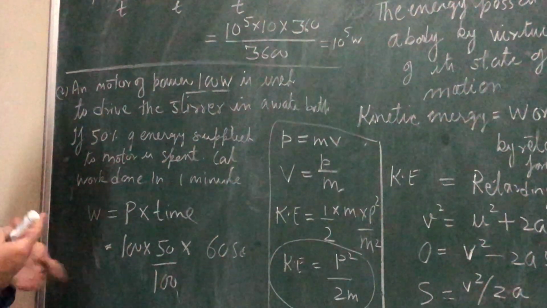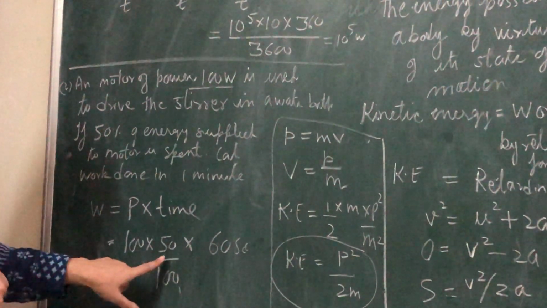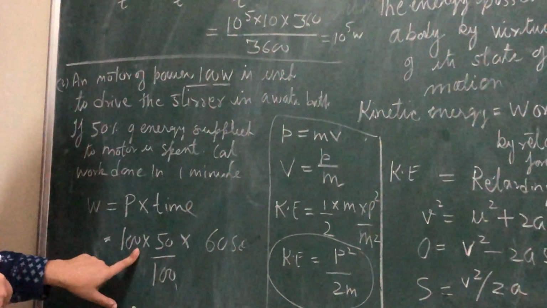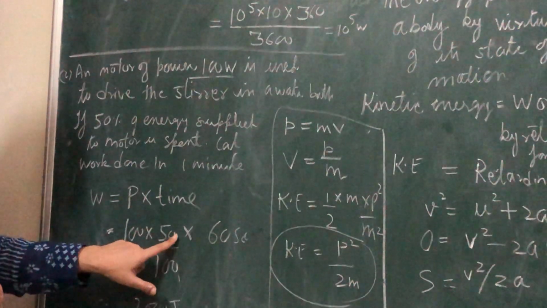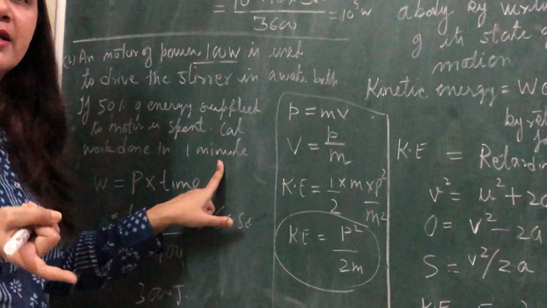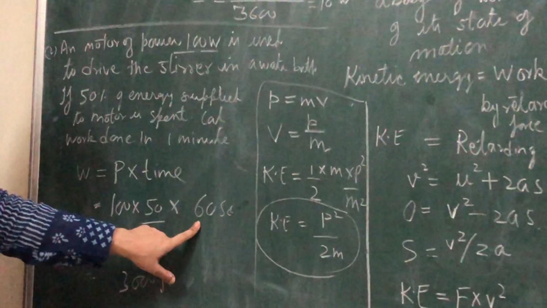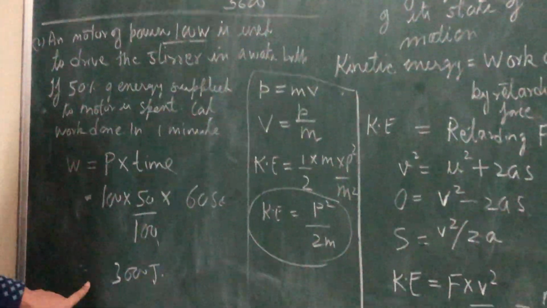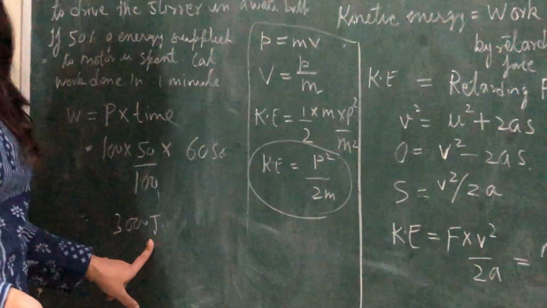How will you calculate? The power is given as 100 watt, but only 50%, so 100 into 50 upon 100. Now the time is given as 1 minute. You will convert 1 minute into seconds, 60 seconds, and you will calculate 36,000.